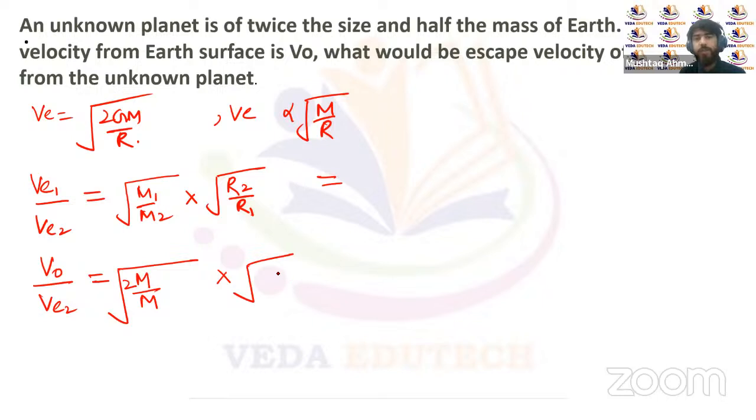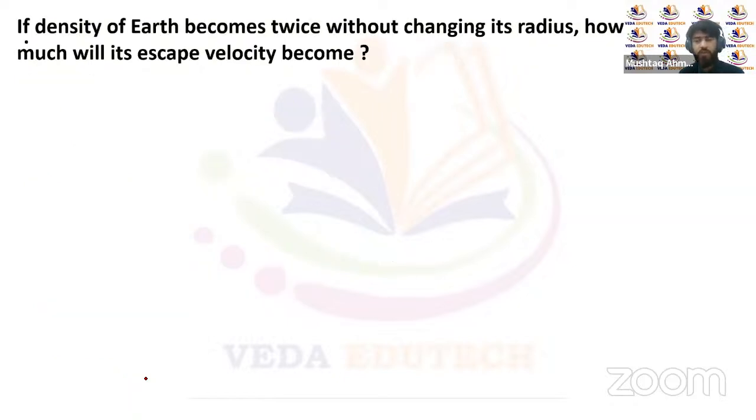R2 is twice R. So R and R will get cancelled, M and M will get cancelled. Root 2 multiplied by root 2 is equal to 2. So the escape velocity of the second planet is half of the escape velocity on the surface of Earth. So V naught by 2 will be the final answer for this question. This is how we can compare the escape velocities of two planets.